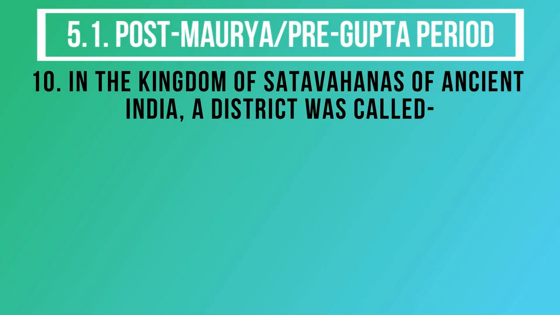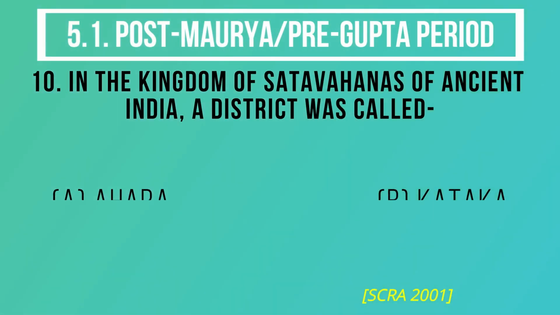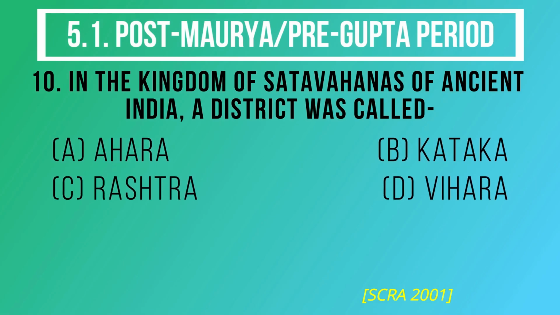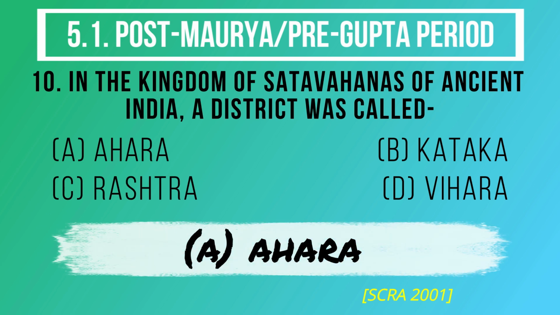Question number 10. In the kingdom of Satavahanas of ancient India, a district was called. The options are A. Ahara, B. Kataka, C. Rashtra, D. Vihara. And the correct answer is option A. Ahara.